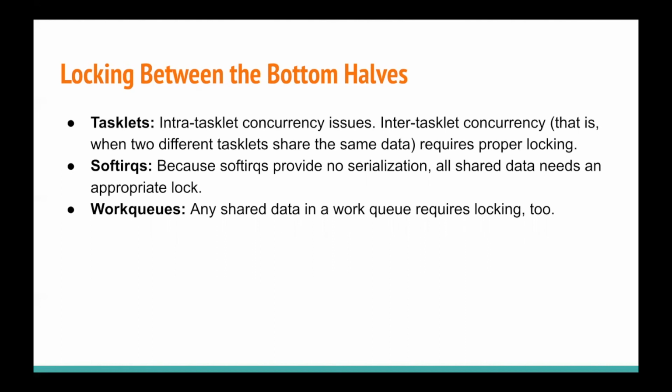So we need locks to synchronize, and we need fewer locks in the case of tasklet, because tasklets run on a specific CPU. But when two tasklets are sharing the same data, then in that case, we need proper locking. And as we know that soft IRQs can run anywhere, so we need the lock for all the shared data in the soft IRQs.